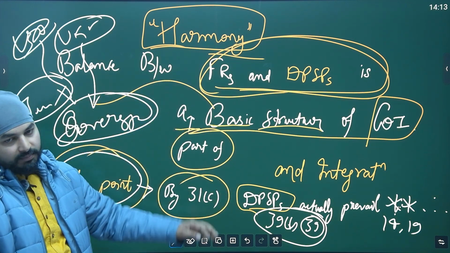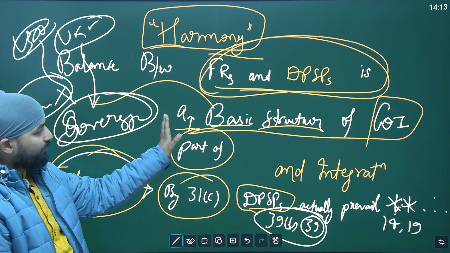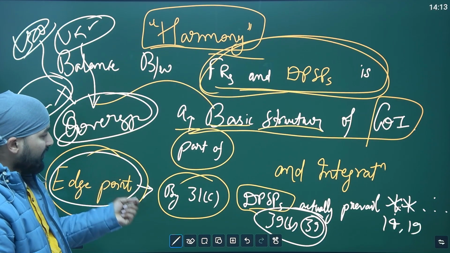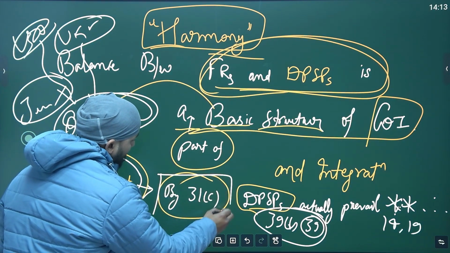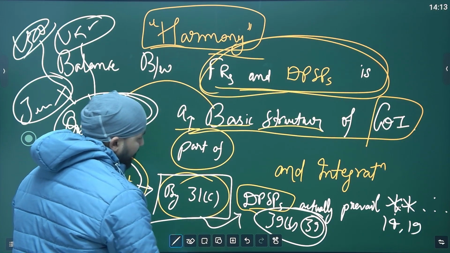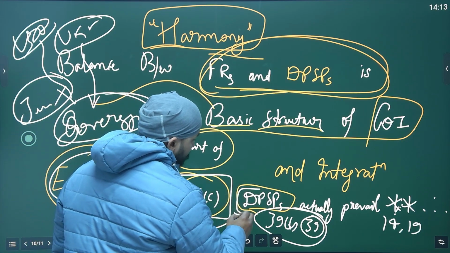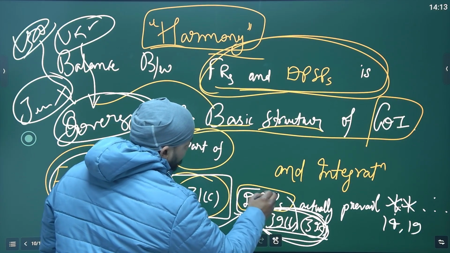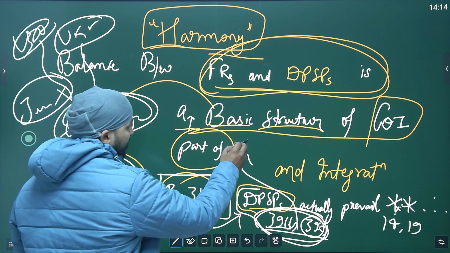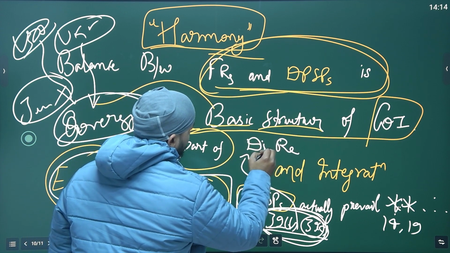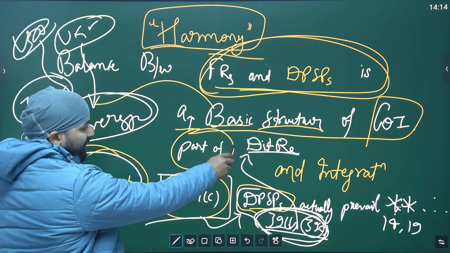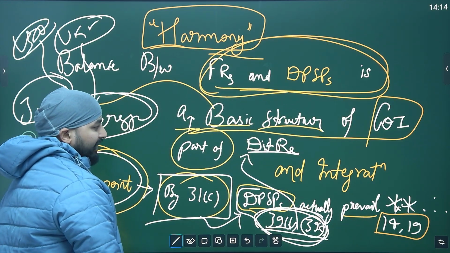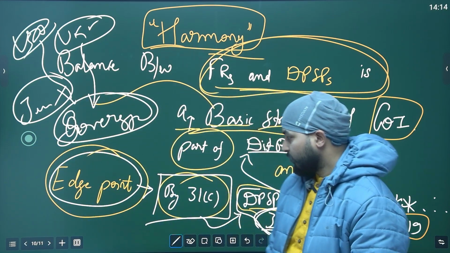Yes, DPSPs and fundamental rights are equal. Everything okay, both are part. Balance between them is a part of the basic structure. Yet the edge point you have to remember is that there is still an article which empowers Parliament, only in case of implementing these particular 39B and 39C DPSPs. This is for giving equal distribution of resources. Okay. So for giving this, you can somehow make 14 and 19 less equal than the DPSPs. Okay.